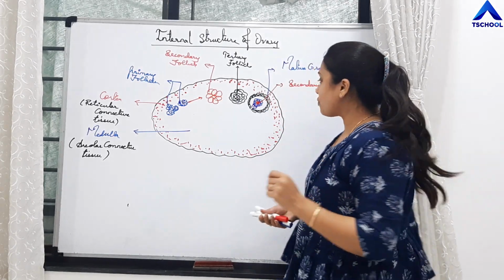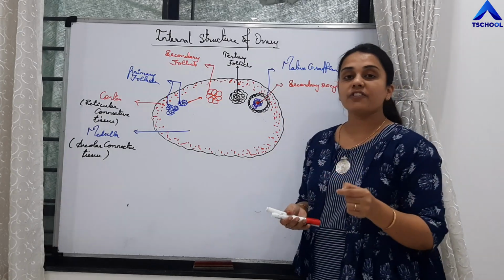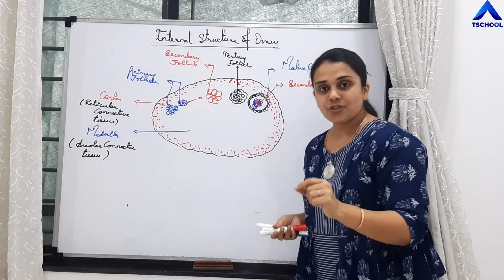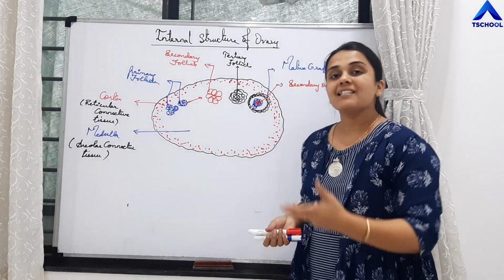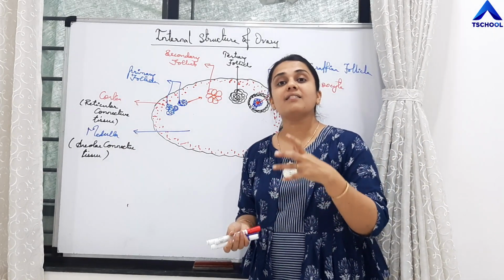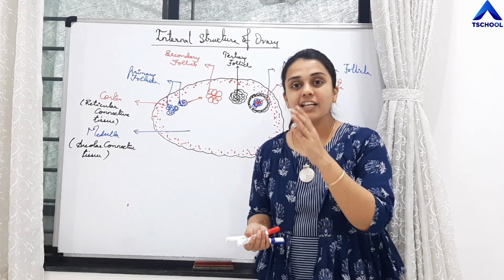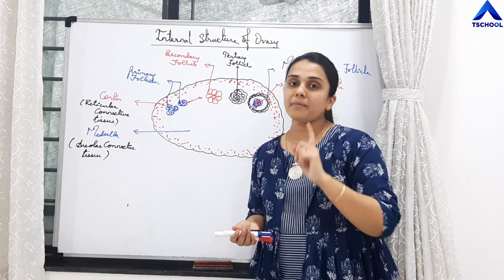So what is this ovulation? Ovulation is nothing but rupture of this mature Graafian follicle, and what is released from it? Secondary oocyte is released. But as such we say that ovulation is the release of egg. Actually what is released? Secondary oocyte is released. It is a structure which is formed after one meiotic division.